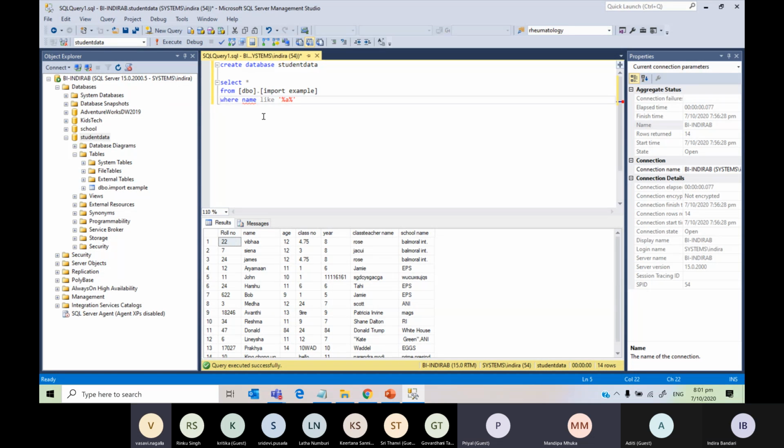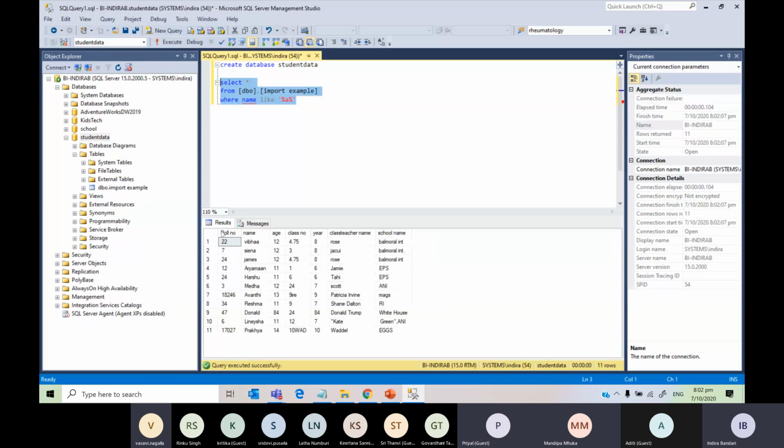Let's see. Import example. Okay. So out of the 14 students, 11 students have A in their name. So that's how the like operator works. Nitya, do you understand now what a like operator is? Okay. I'll tell you all the three scenarios. There are three scenarios that you can use for the like operator. One, this is contains.